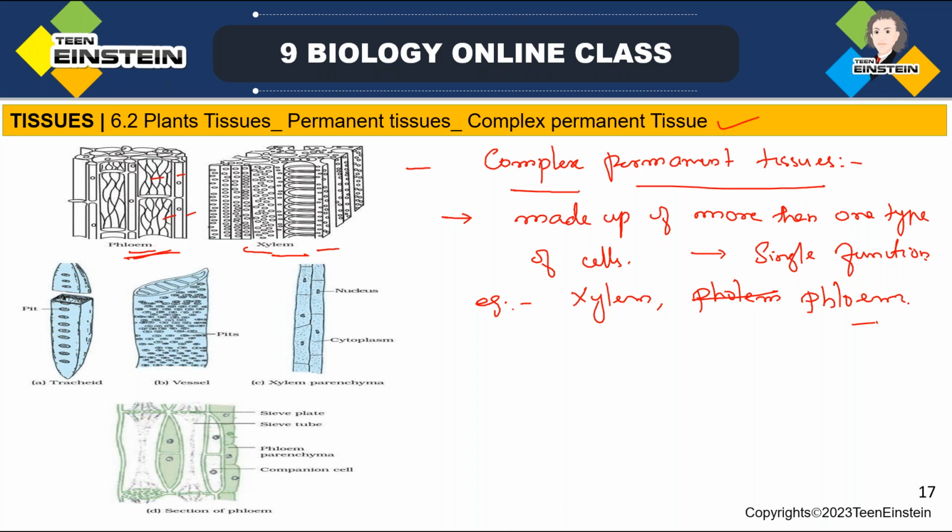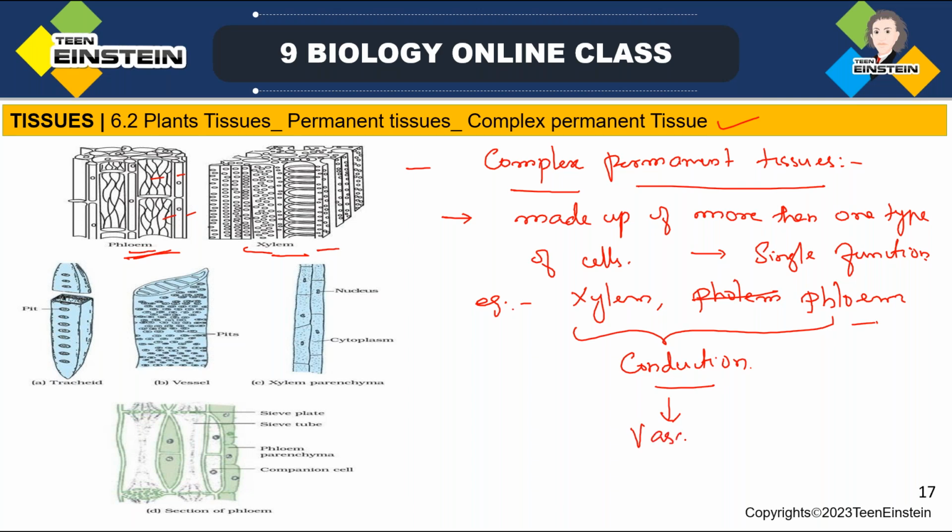And these xylem and phloem, both are what? Xylem and phloem are conducting tissues, right? What is their function? Conduction. Xylem and phloem both are doing one function, conduction, right? And they form the vascular bundle. In which one? In plants.